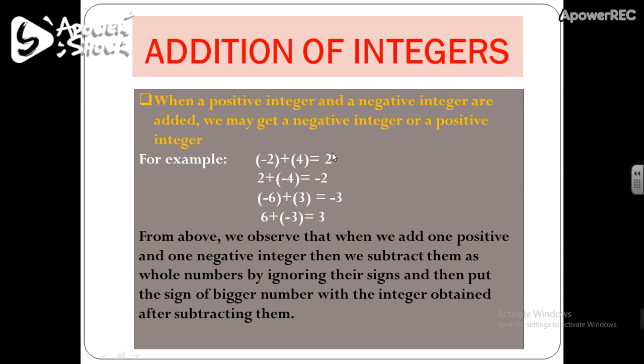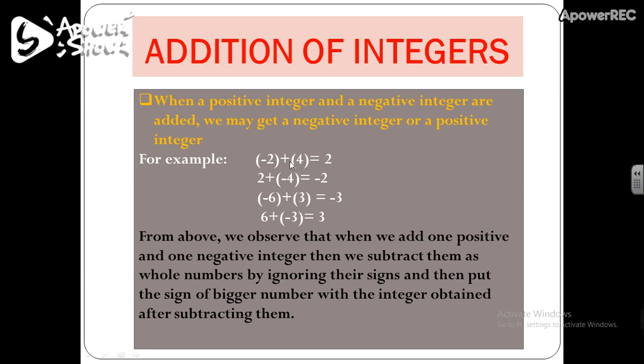So in the first one, we are getting a positive integer. In the second one, we are getting a negative integer. So just compare these two values. Here the result has the same sign as the sign of the bigger integer.